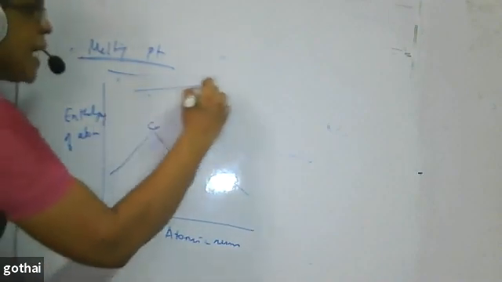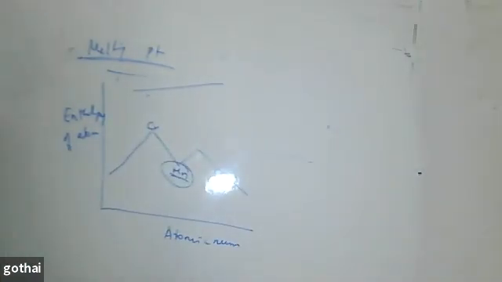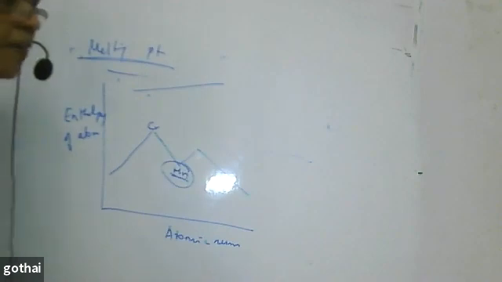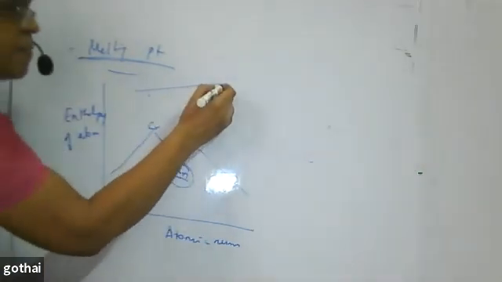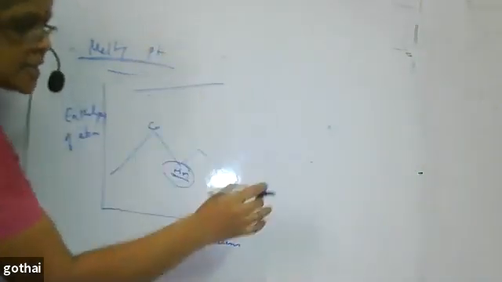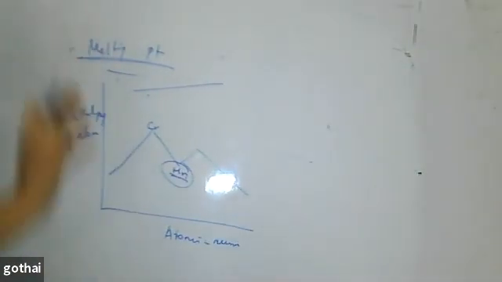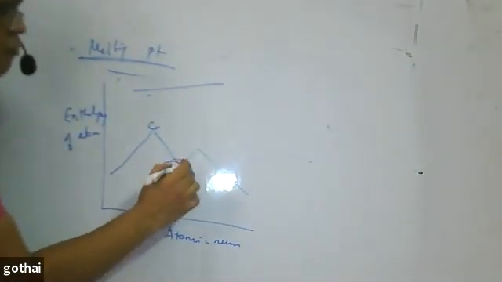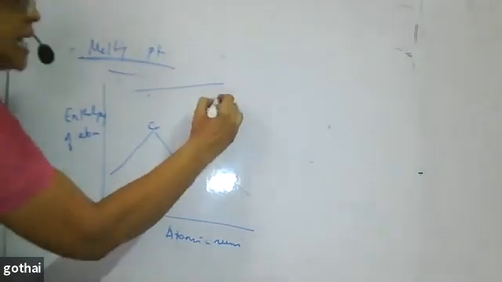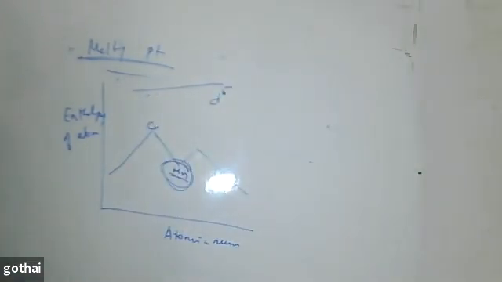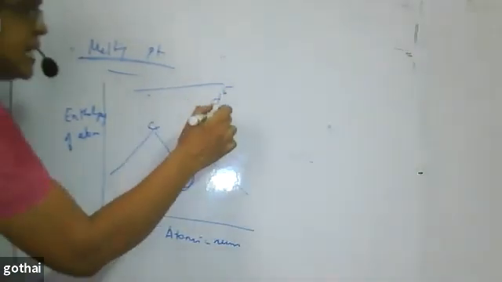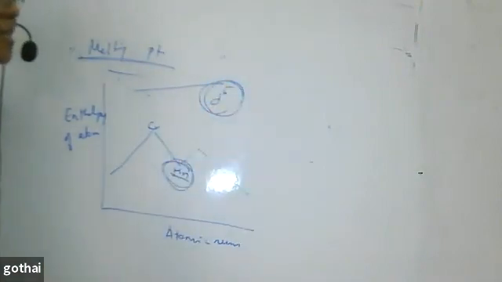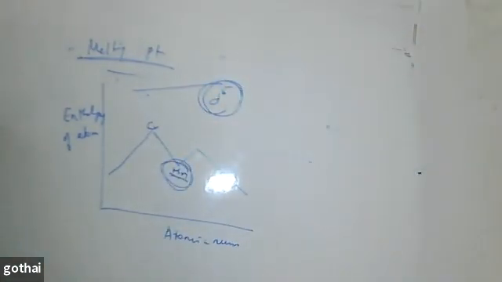As the number of unpaired electrons increases, metal bonding becomes stronger and enthalpy of atomization increases. After manganese, the number of unpaired electrons decreases, so enthalpy of atomization decreases. What is the reason given for manganese? Even though it has the maximum number of unpaired electrons, it doesn't use all these electrons in bonding.